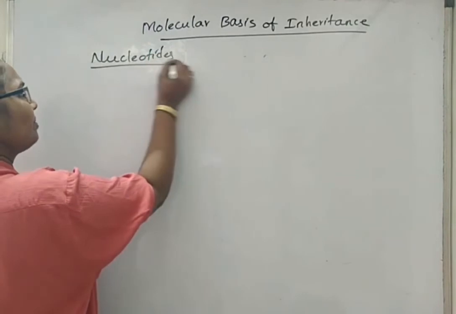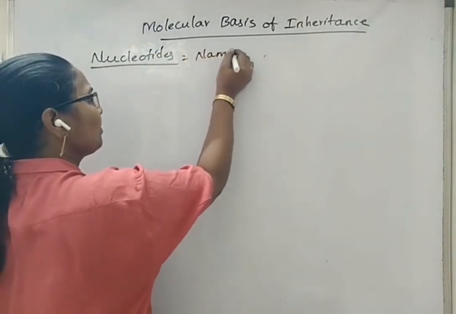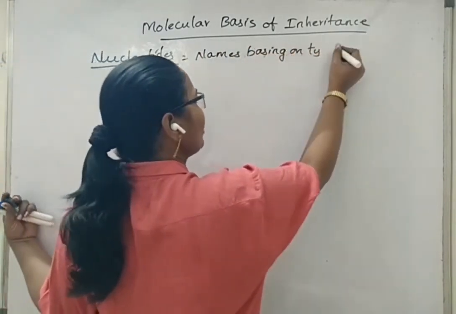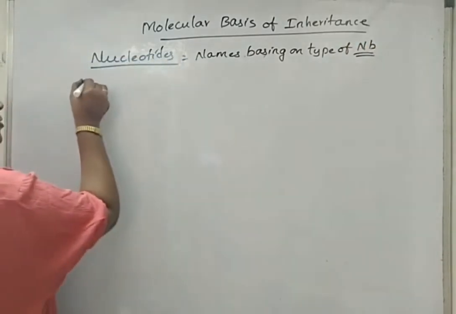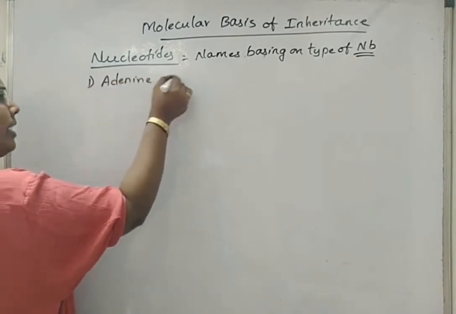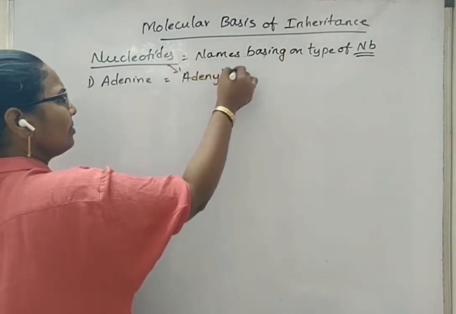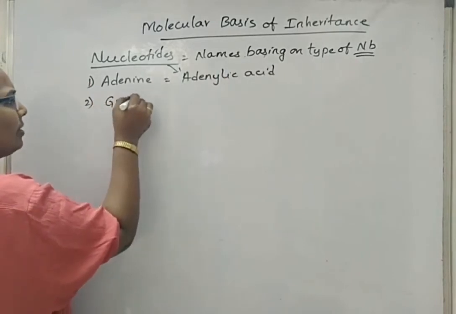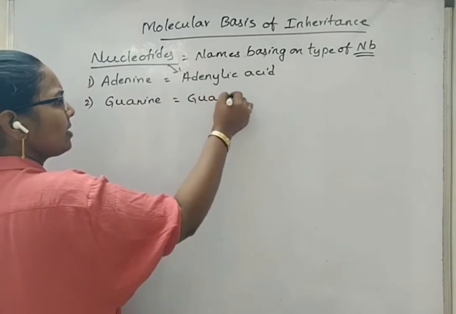Nucleotide names based on the type of nitrogen base. If the nitrogen base is adenine, then the term for the nucleotide is adenylic acid. If the nitrogen base is guanine, then the term is guanylic acid.